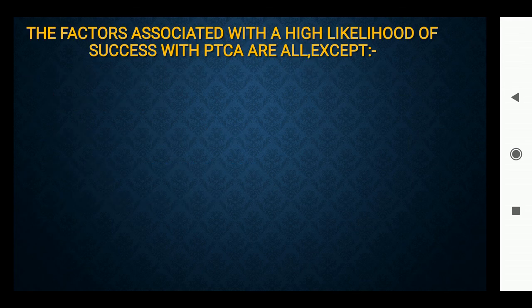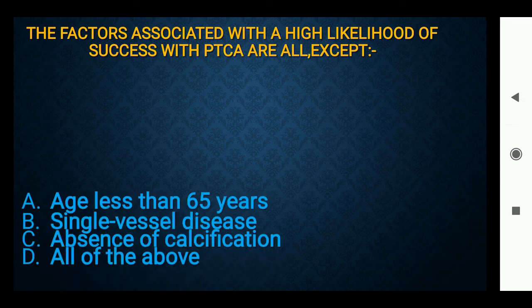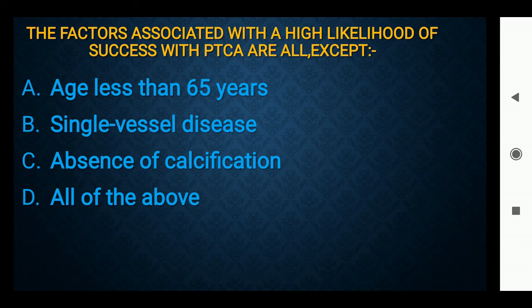The factors associated with a high likelihood of success with PTCA are all except option A, age less than 65 years, option B, single vessel disease, C, absence of calcification, D, all of the above. Option D is the right answer, all of the above.